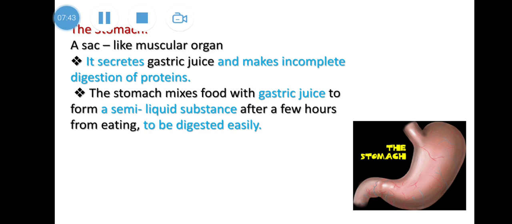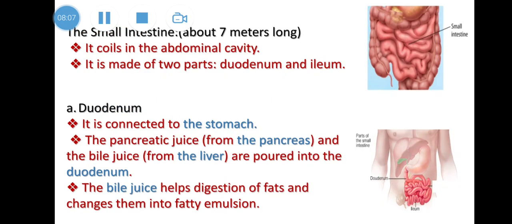So we have a kind of food which we call protein. It makes incomplete digestion of protein, converting protein into a semi-liquid substance. The meaning of semi-liquid substance is something that is not liquid and not solid, something between them, like a jelly. Okay, so it can be easily digested.